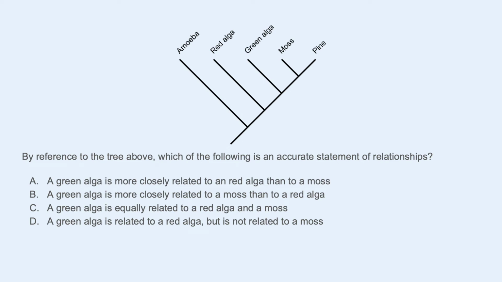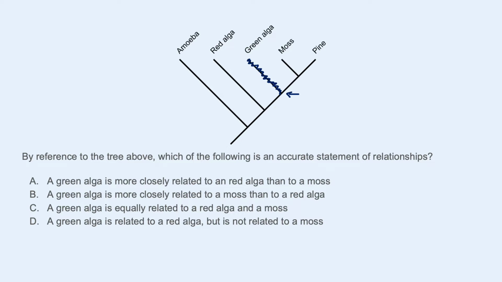So a lot of these questions have to do with reconstructing the most common ancestor of two endpoints. These endpoints could be species, could be genera. Here they're basically species. And the question is, what is the closest relative of green algae? Green algae has a unique branch here that leads only to green algae, and then it has this branch where it connects to other branches. For any pair of individual species, you could find their single common ancestor.